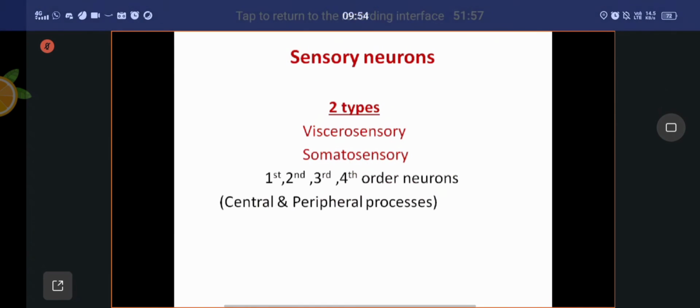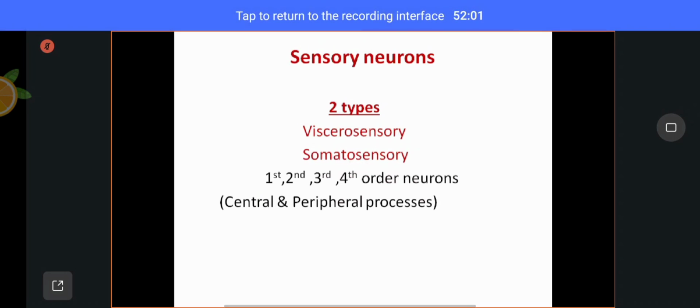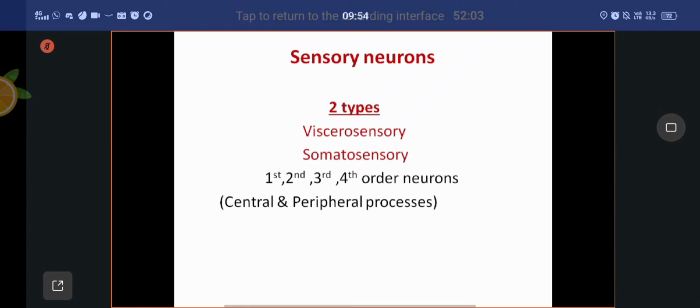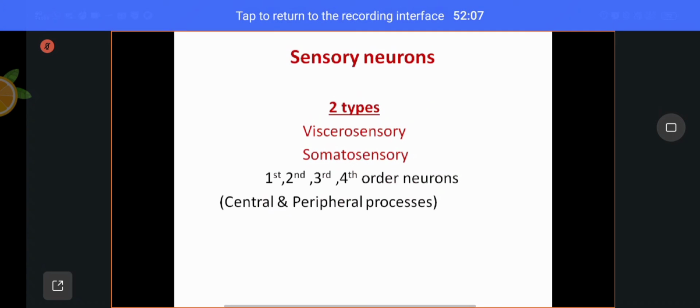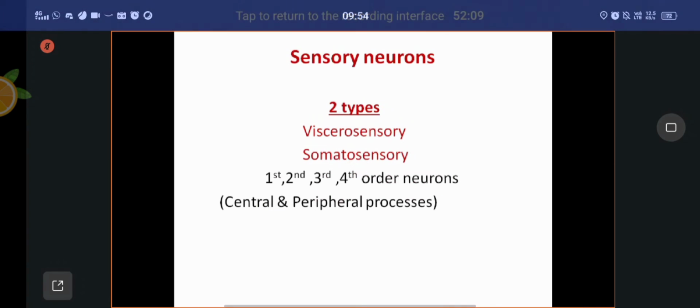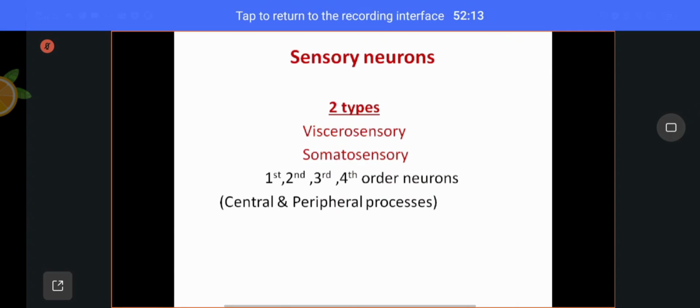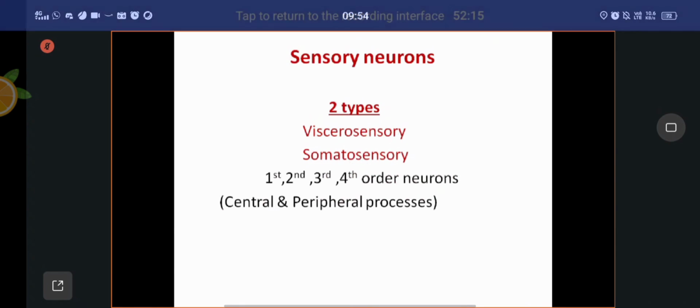Sometimes you have two neurons in the sensory pathway, two order neurons, for example the olfactory pathway. Most of the pathways have three order neurons, that means you will have three relay stations.